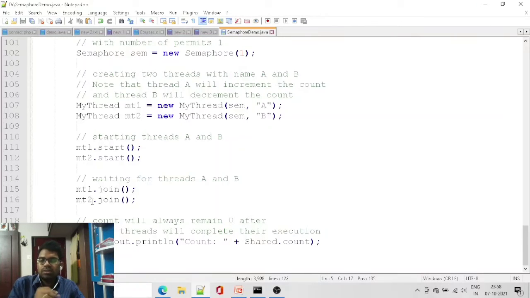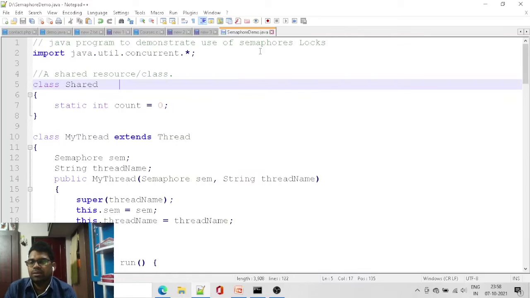part of the time. At the last we are printing the shared count. Shared is declared above. It's a class and we are calling the count variable using this class, Shared.count.